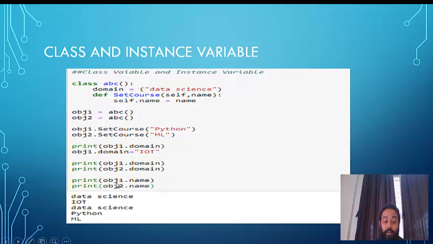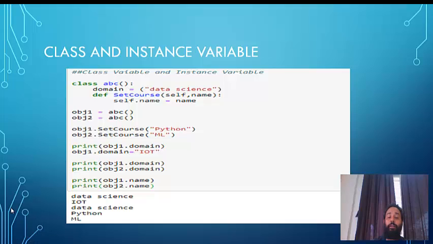I told you what will be passed here: object 1 and Python. So the value of name will be Python. For the second course, in place of self, object 2 will come, and in place of name, ML will come. That's why if you try to get obj1.name and obj2.name, it prints Python and ML.